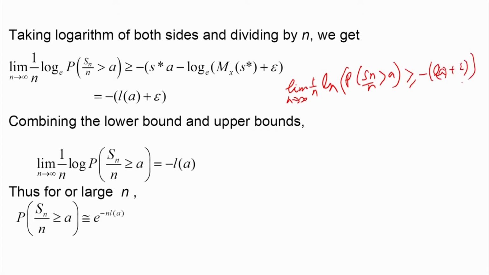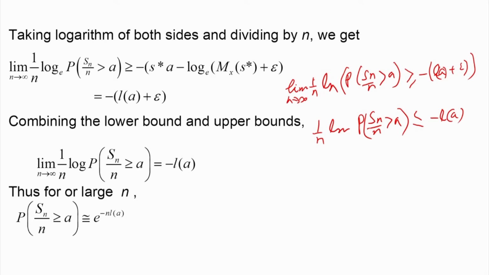Of course, this is true as n tends to infinity, and we have the upper bound already established using the Chernoff inequality. So, we have established that 1 by n log of the probability that Sn by n is greater than a is less than or equal to minus LA. This is for any n.